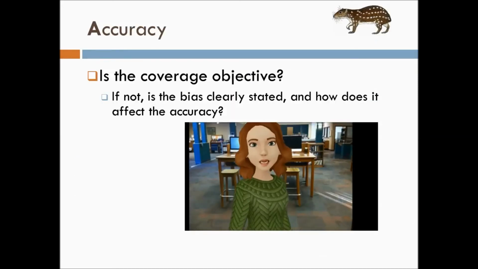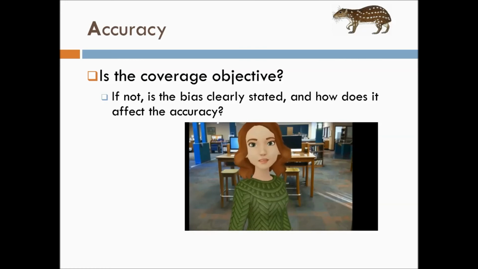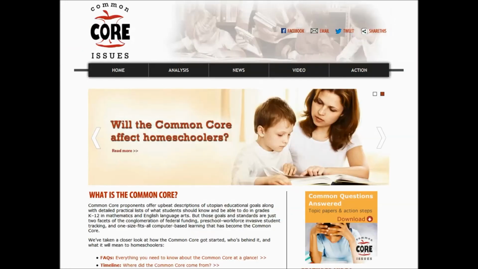Another factor to consider has to do with bias. Is the coverage objective? Do they state what their position on a controversial topic is, and how does it affect the accuracy? This website is called Common Core Issues. While we don't know, because they don't tell us, exactly what their point of view is, we can guess that they are not in favor of Common Core. But it would be better if they had stated up front what their view is.